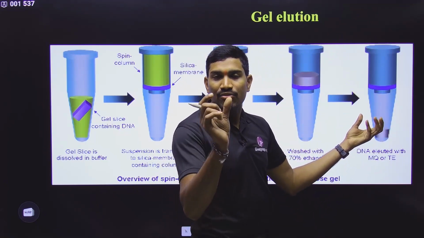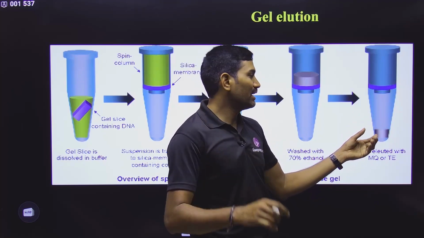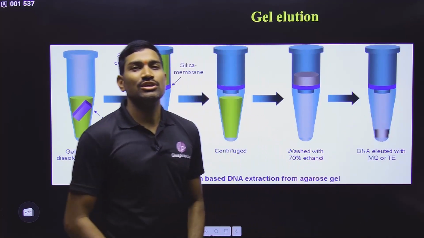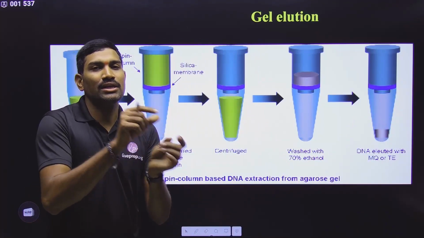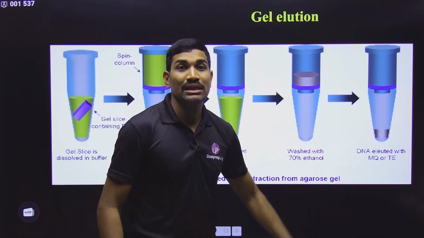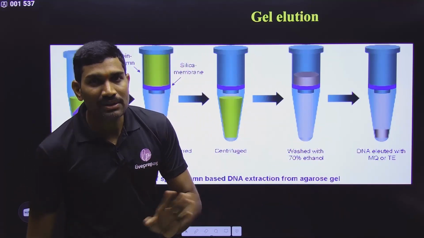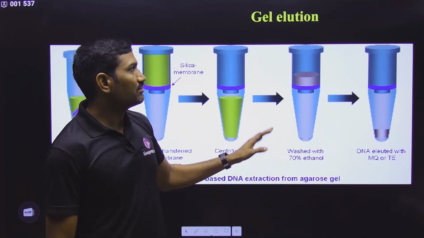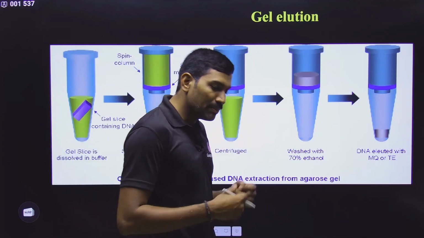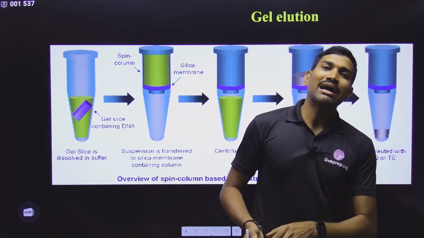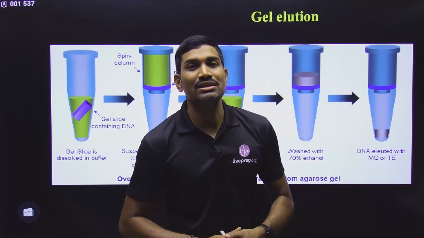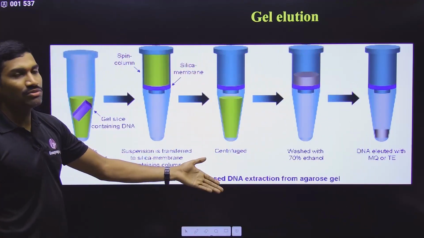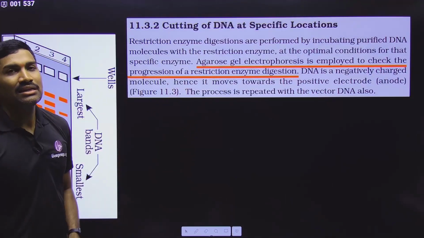So in this way, from a piece of gel also we can take the DNA. Taking DNA from the gel is called elution. This is optional. It is not compulsory every time. Please understand this. So gel elution is a separate step that you can do after completion of agarose gel electrophoresis, if needed. This is some important information regarding gel elution.